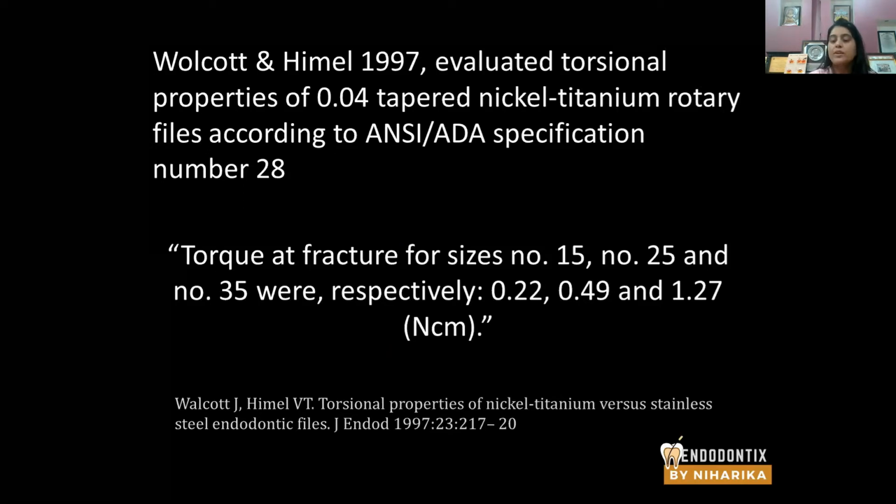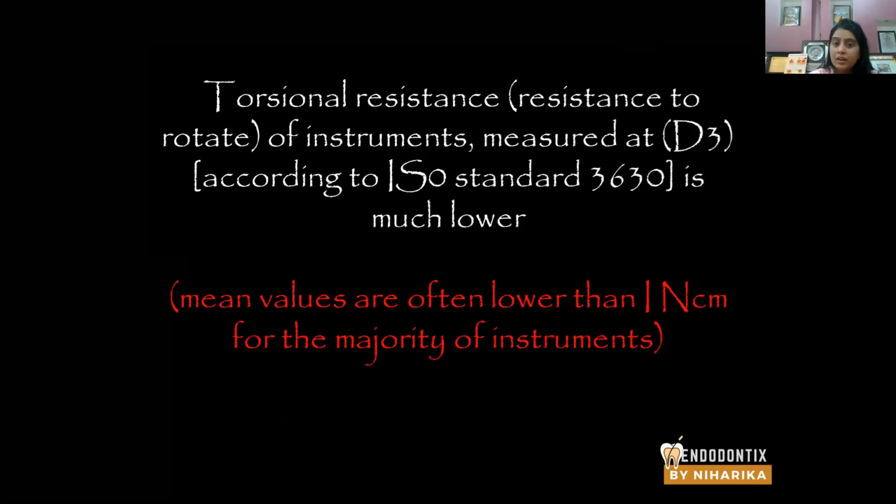That means when 0.49 Newton centimeter was applied, the file fractured.